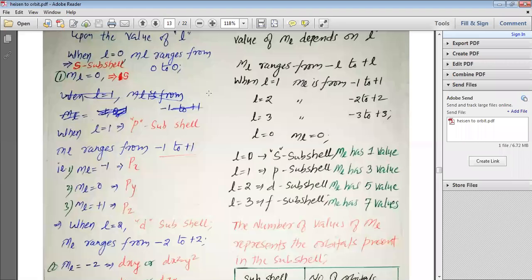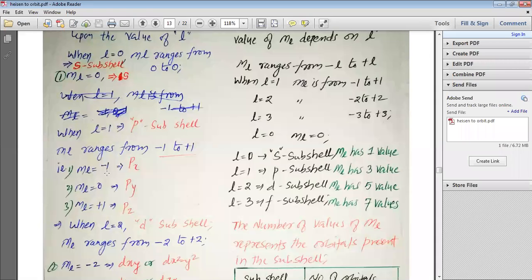But please understand, my dear students, that when L is equal to 0, the value of ml is also 0, and it represents the 1s subshell. When L is equal to 1, it represents the P subshell, and ml ranges from -1 to +1. That means ml can be -1, 0, or +1.